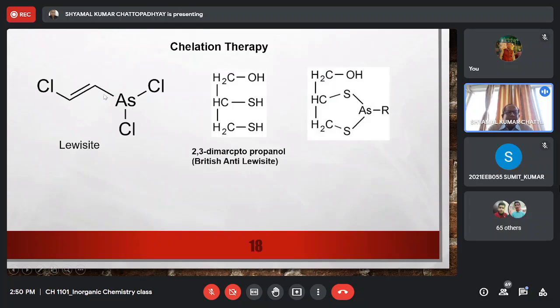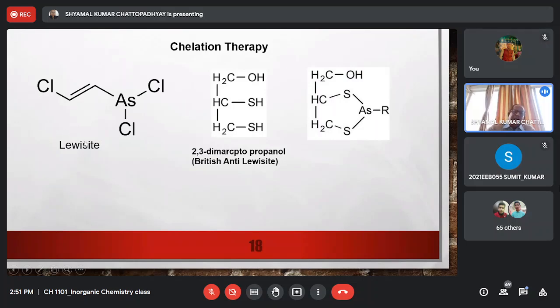Lewisite, as you can see, is an organo-arsenic compound. There is a carbon-arsenic bond, right? So it is an organometallic compound. It is an organic arsenic compound. This is the chemical warfare agent which the Germans were using.